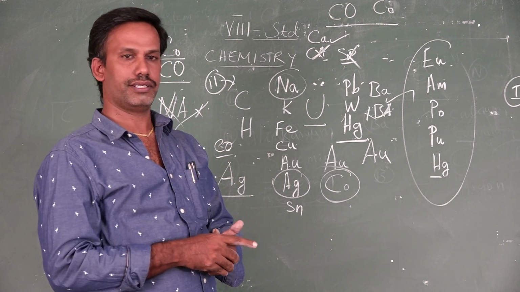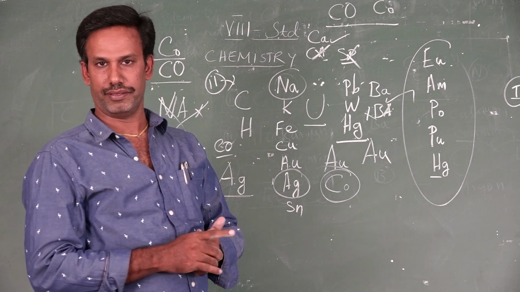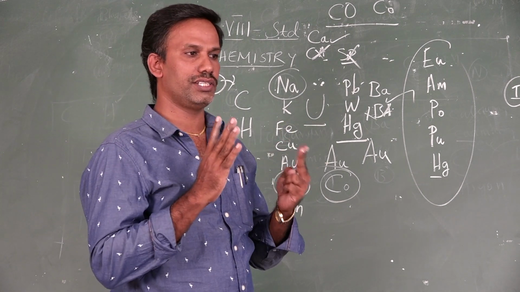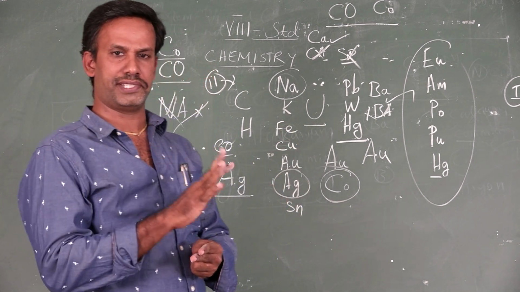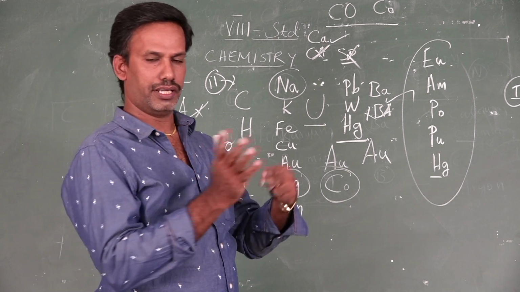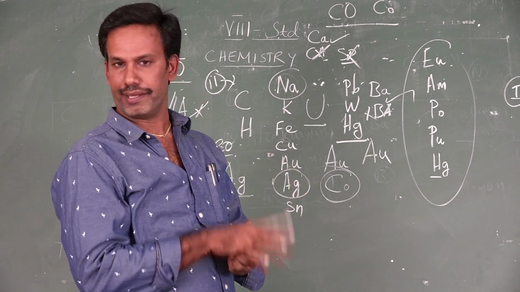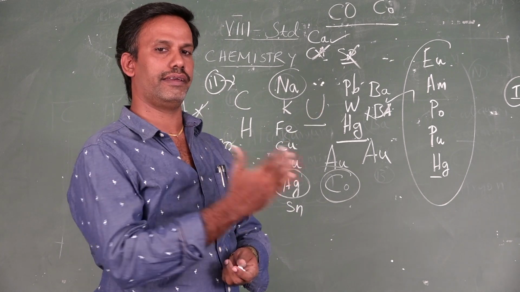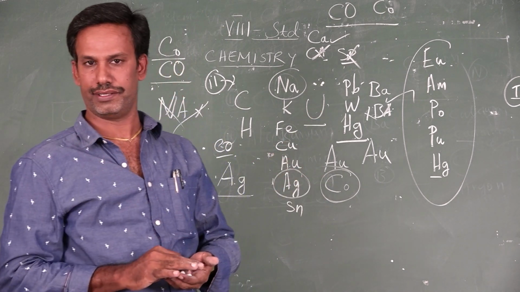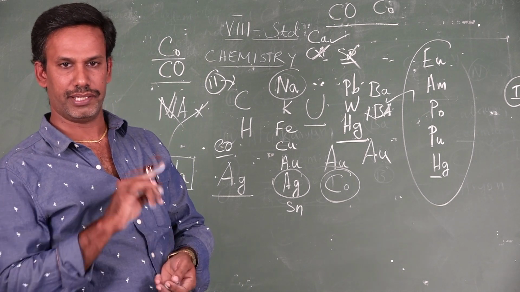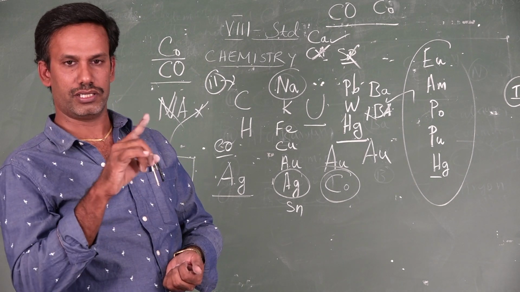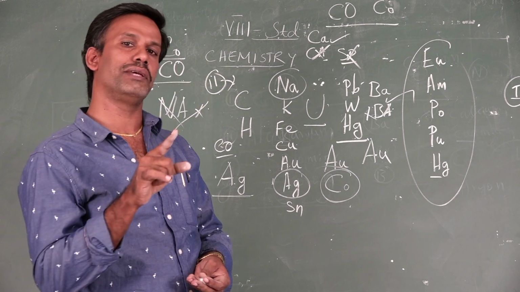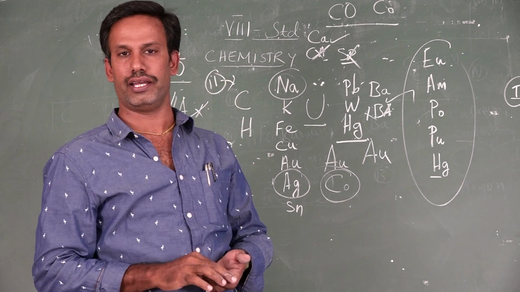Then ions. Ions mean charged particles. Whether atoms or molecules, they have charges with them. What are the charges? Plus or minus. If they are plus or minus, they are called ions. Ions are of two types: cation and anion. What is called a cation? Plus symbol. If you have a positive charge on that element, it is called a cation. If you have a negative charge on an element, it is called an anion.